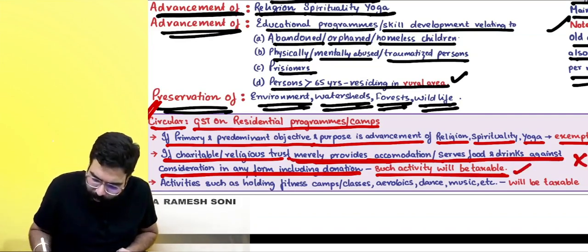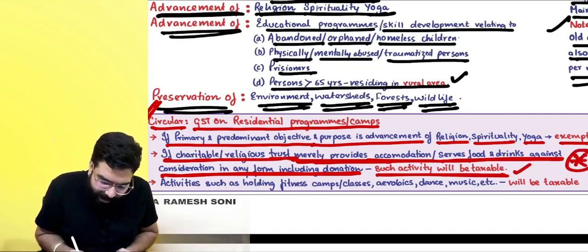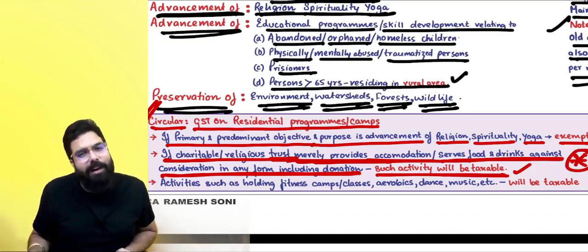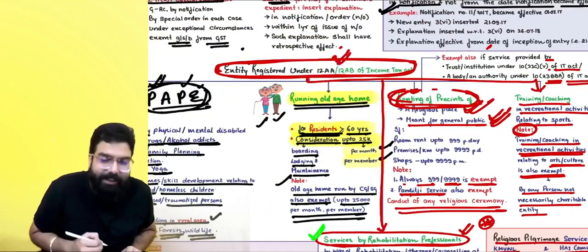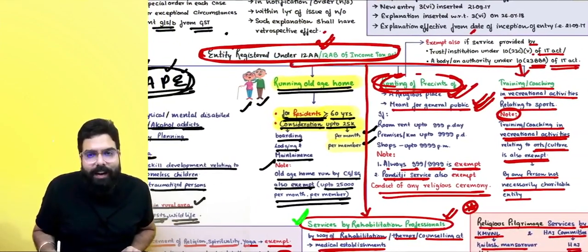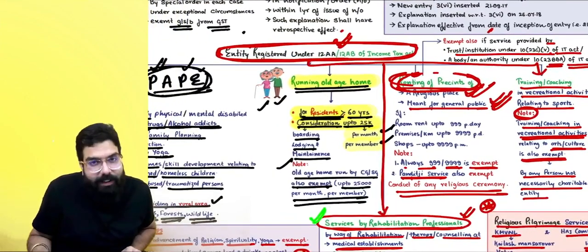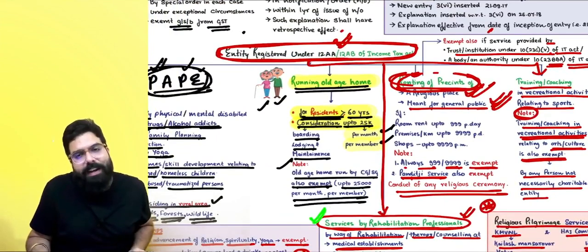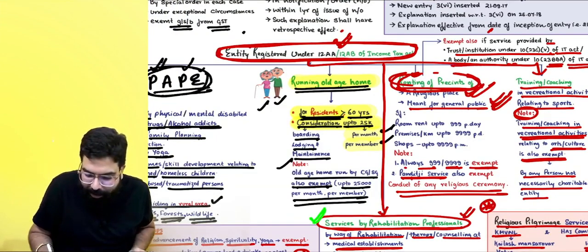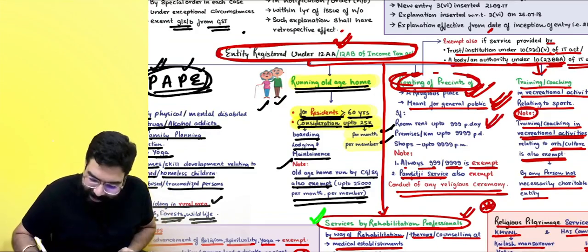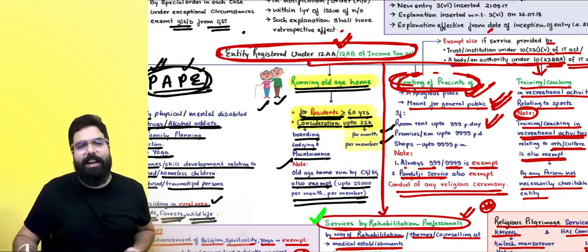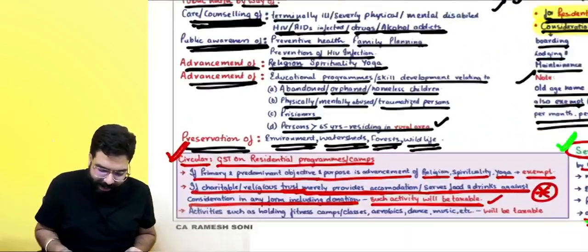But here I would like to tell you one thing: if there is a trust providing accommodation services, then you can see over here, if the trust is an entity registered under 12AA, or a trust registered under 10(23C), or a body or an authority under 10(23BBA), then Baba, up to 999, if they are charging room rent, then it shall anyway be exempted. So be very careful in the exam.